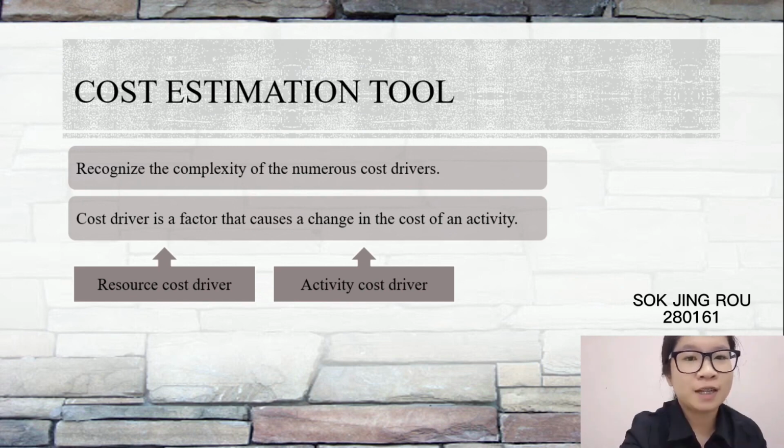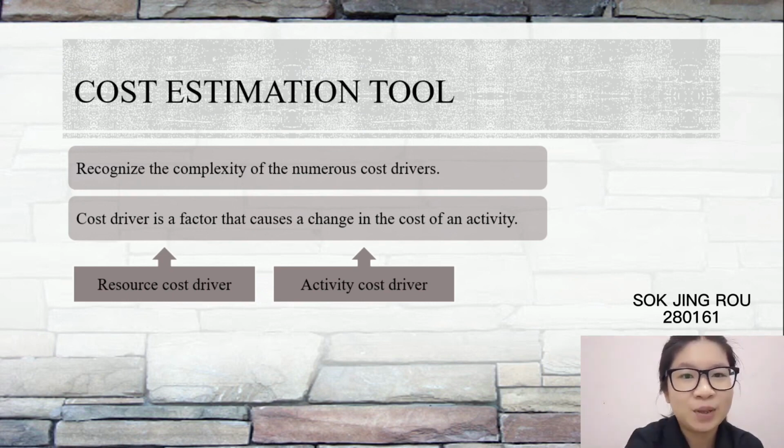A cost driver is a factor that causes a change in the cost of an activity. Cost driver is divided into two groups. First group is a resource cost driver. It is a measure of the quantity of resource consumed by activity and is used to assign the cost of a resource to an activity or cost pool. The second group is an activity cost driver. It is a measure of the frequency and intensity of demand placed on an activity by cost object and is used to assign cost to the cost object.